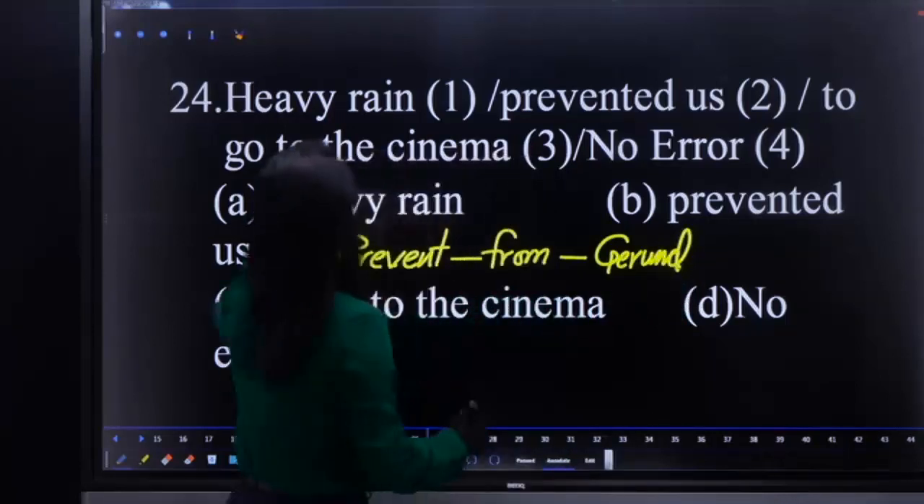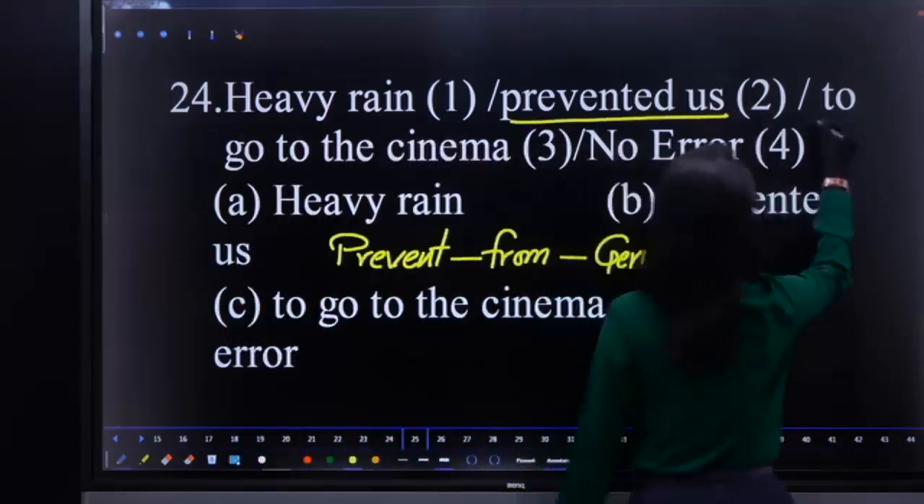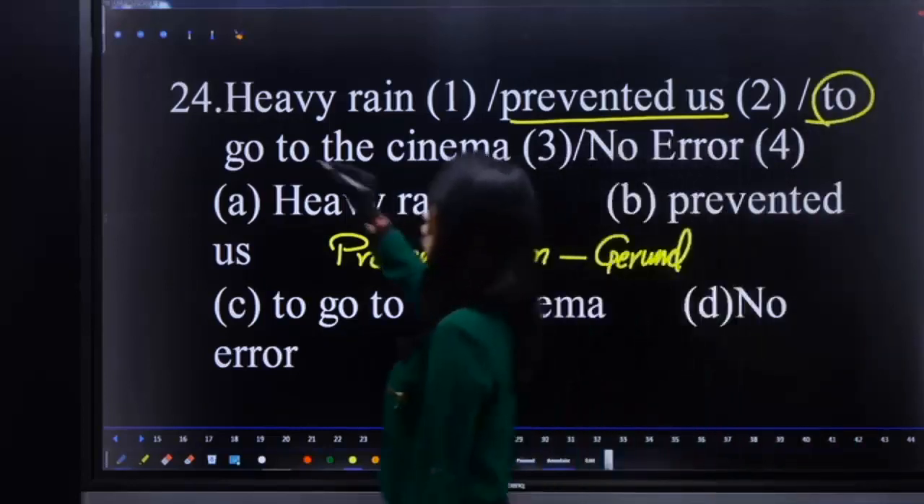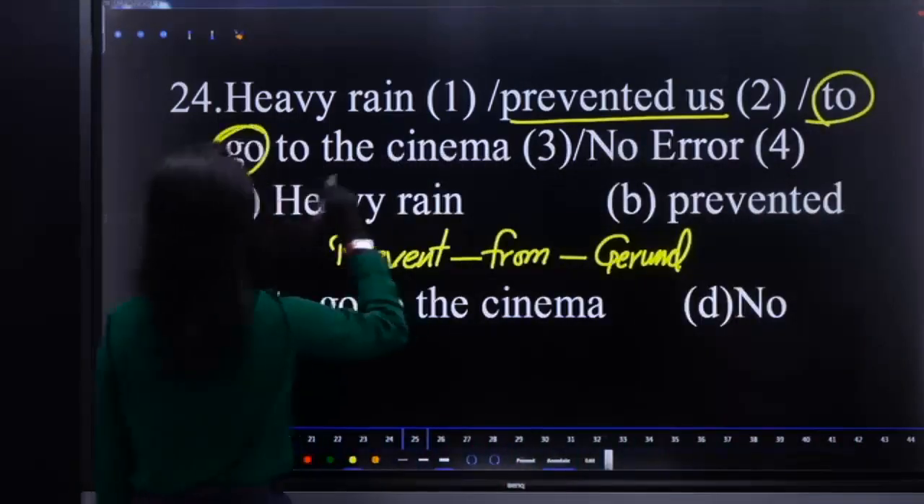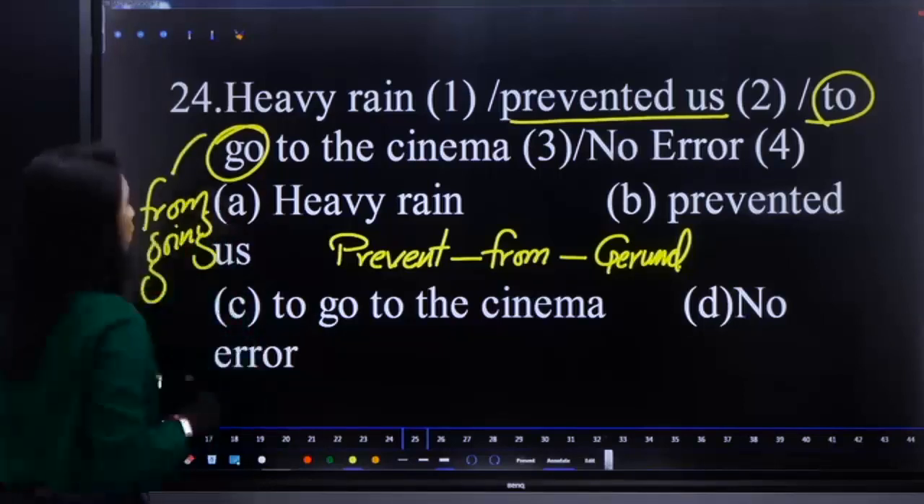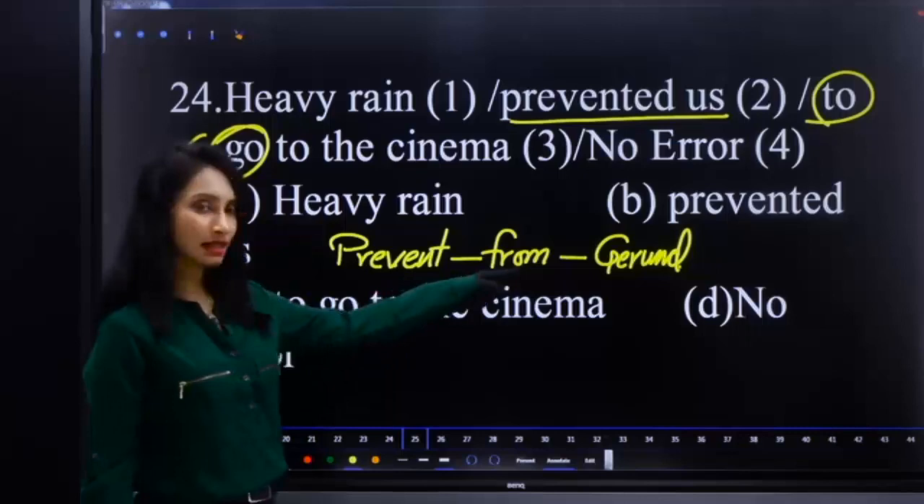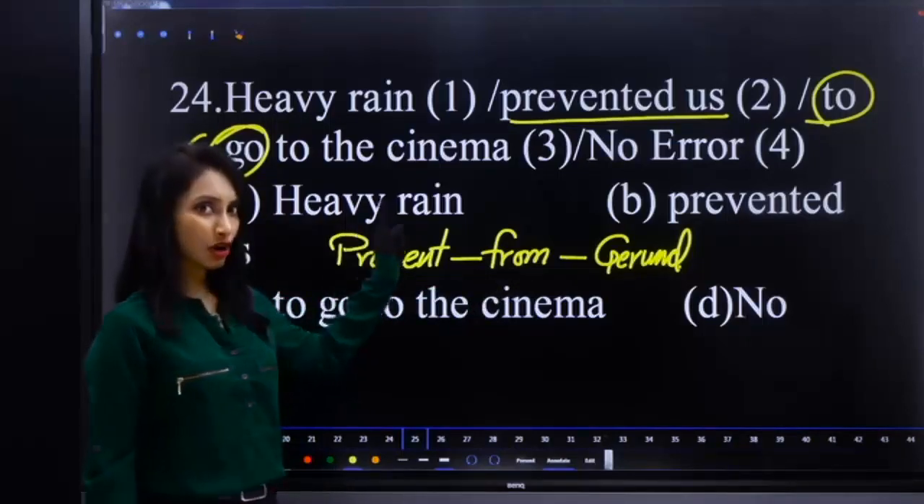Heavy rain prevented us. Here what is there? To go? No. So replace the to go with from going. Prevented us from going to the cinema. So that is an error. Remember this. Prevent is always followed by from and takes a gerund.